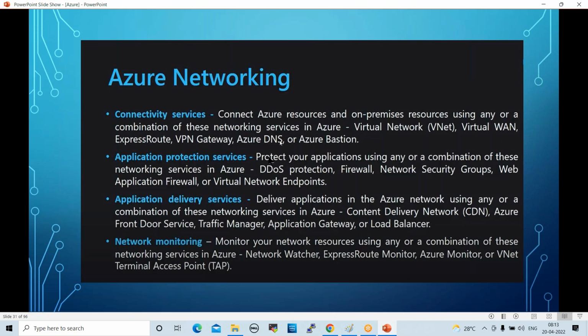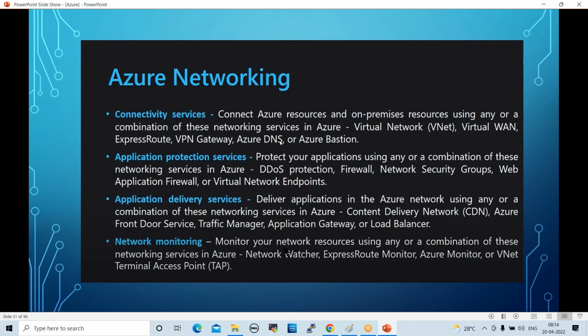Application protection services protect your applications using any combination of these: DDoS protection, distributed denial of service, firewall, network security groups, web application firewall, and virtual network endpoints. Application delivery services: content delivery network, CDN, Azure Front Door, Traffic Manager, Application Gateway, load balancer.